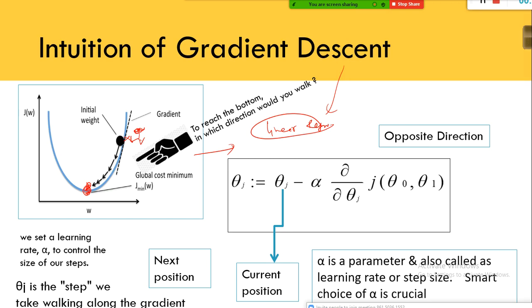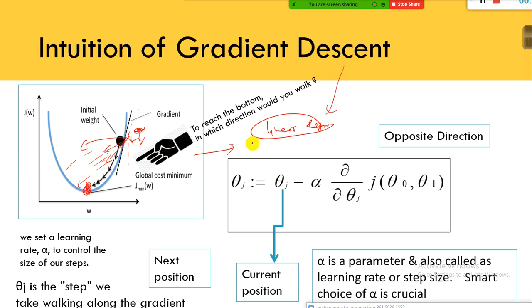You need to know the direction. Which direction? Since your eyes are closed, you might tend to go this direction, or you might tend to go up, or in another direction. These are all hills. You can go this direction, or this direction, or this direction. If you go in the wrong direction, you may not reach this place.